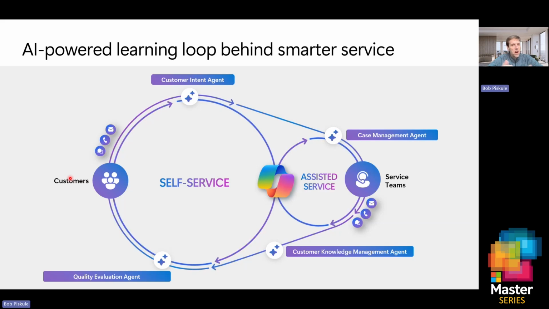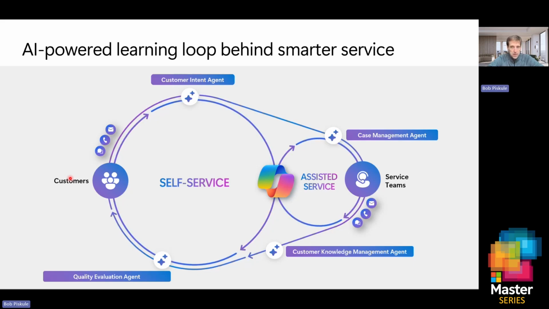And then we're working to resolve as quickly as possible through that self-service channel, right? We want to do it in the self-service channel. Not only does it save us time operationally, but we also want to do it with great CSAT, right? We don't want to frustrate the customer in doing that. Our goal here for most organizations is to shift more interactions to the left of this loop, meaning more resolutions happen through the proactive AI-driven self-service without needing to escalate to a live customer service representative.